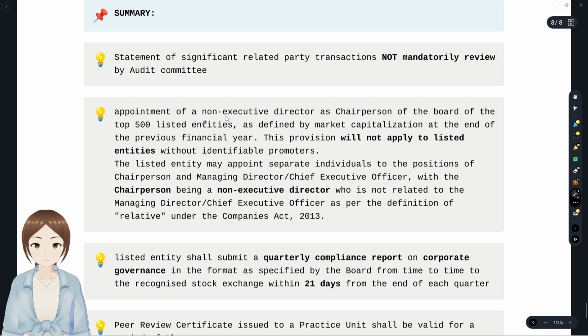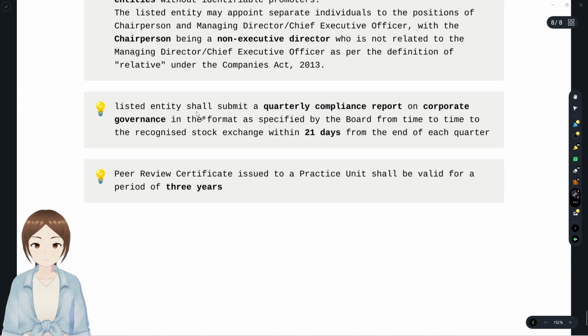That is, a chairperson should be a non-executive director. But this will not be applicable to listed entities where the promoters are not identifiable, that is, they do not have share capital. So this non-executive director provision is not applicable to them. They can appoint some other individuals as their managing director, etc., who is not a relative. That's it. A listed entity shall submit a quarterly compliance report on what? Corporate governance in the format specified within 21 days from the end of the quarter.